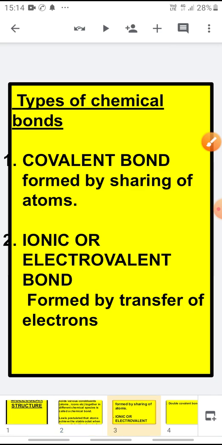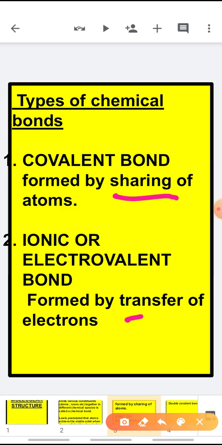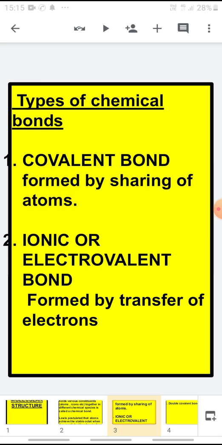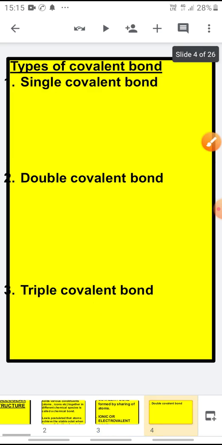Now, how does chemical bond formation take place? It takes place in two different manners, by either sharing or by transfer of electrons. Now, what is sharing of electrons? The chemical bond which is formed by the sharing of electrons is called a covalent bond, and the chemical bond which is formed by the transfer of electrons is called an ionic bond, also called the electrovalent bond. Now, how does the sharing and transfer take place? Let us study in detail.